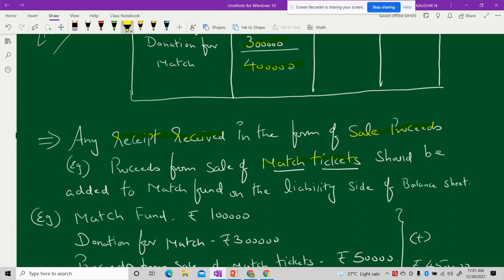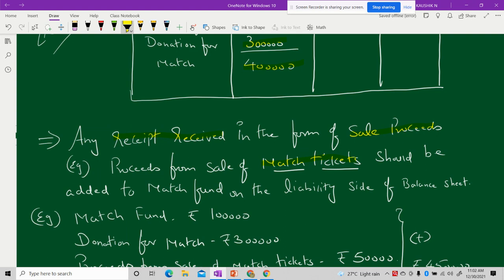So whenever you're conducting matches, of course you will have to keep the information posted to all the members so that you will have some audience, and for that you may even issue tickets to watch the match. So when you issue a ticket, you will get some funds, that is, you'll get some money out of it. Whenever matches or any sports or games are being conducted, there are chances where they may issue tickets for those events.